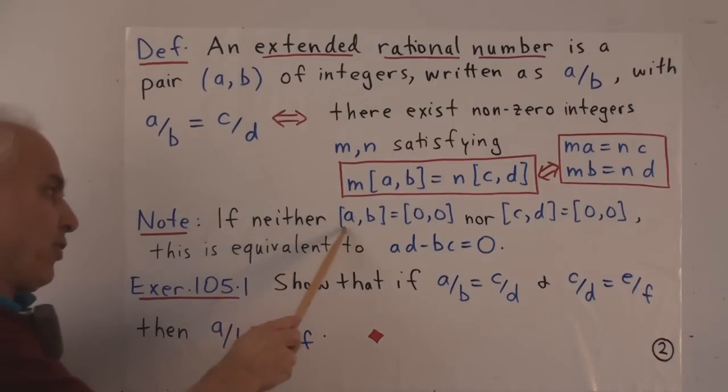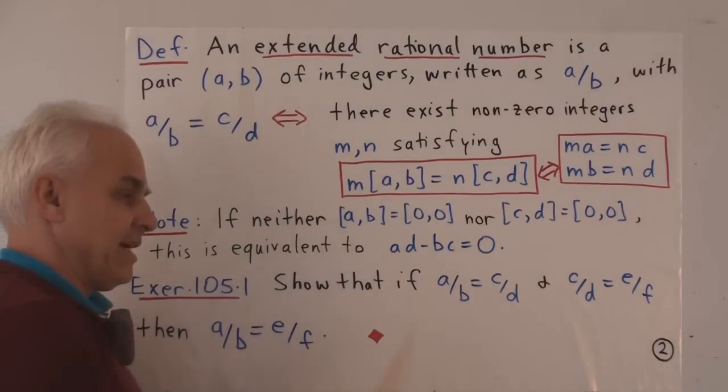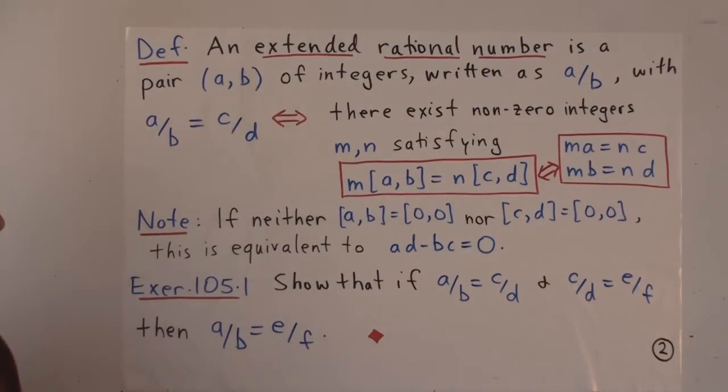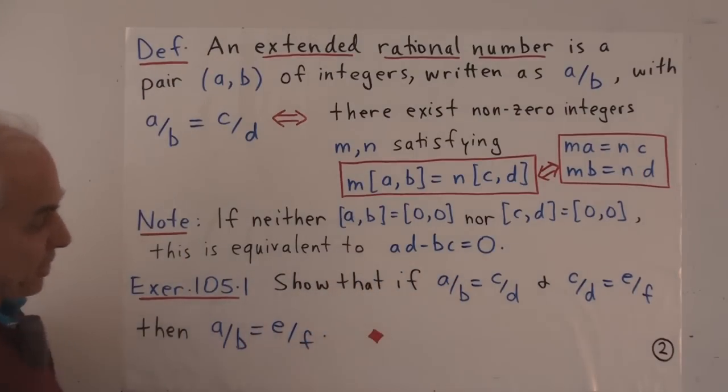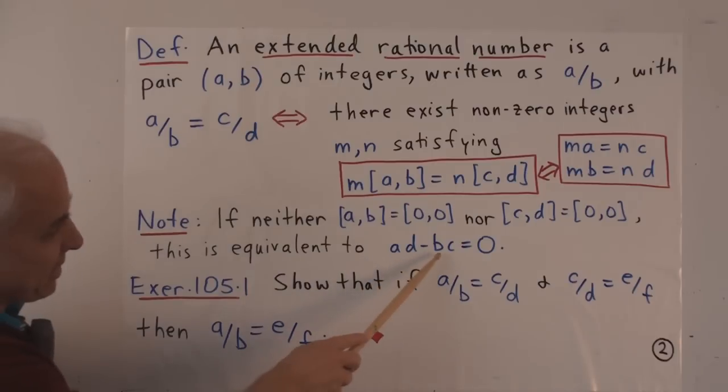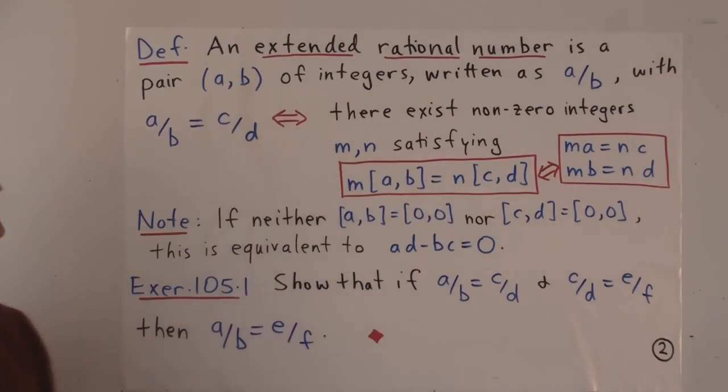Now, if neither of the pairs A, B or C, D is equal to 0, 0, then you can check that this is equivalent to the simpler, more familiar condition that AD minus BC equals 0.